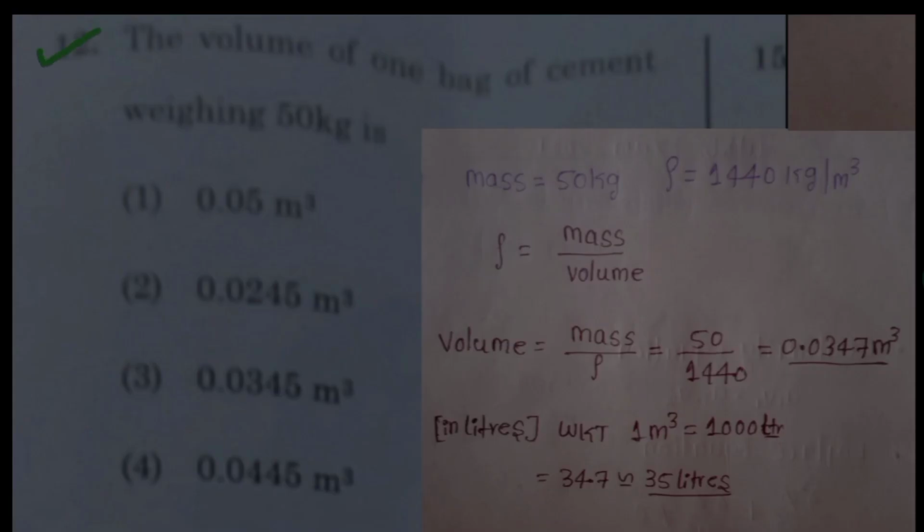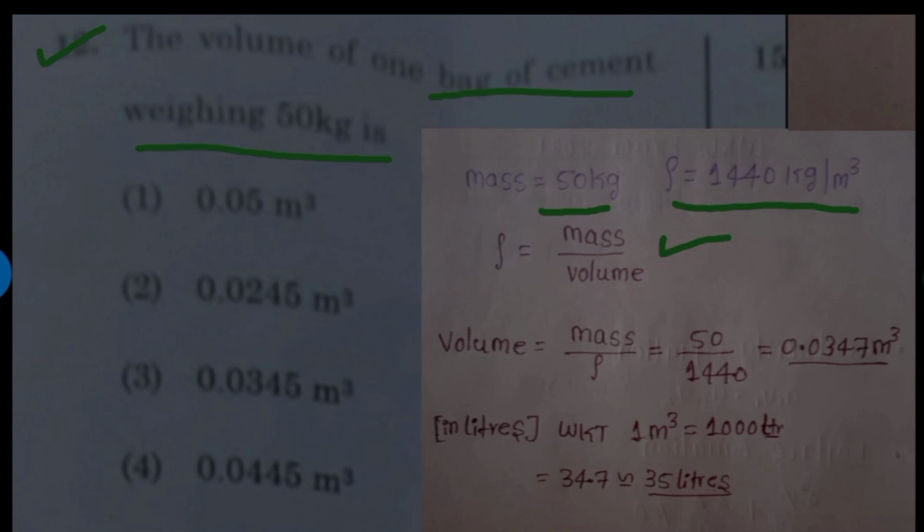Question number 12. The volume of one bag of cement with respect to weight of 50 kg. So they have given the weight, that is mass equal to 50 kg. Density of cement is 1440 kg per meter cube. We know that density equals mass by volume. We need to find the volume.